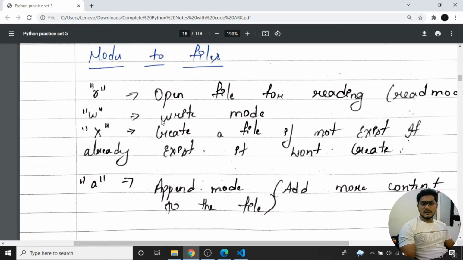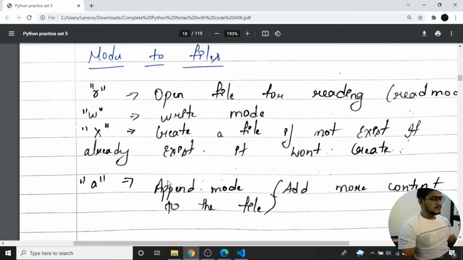When we are using write mode, it gives us access to write anything into the file. In the same way, read is for reading the content there. Like this the things work, and we have append also, where if I want to add new content, I can append it at the end. So like that the append mode is also there.